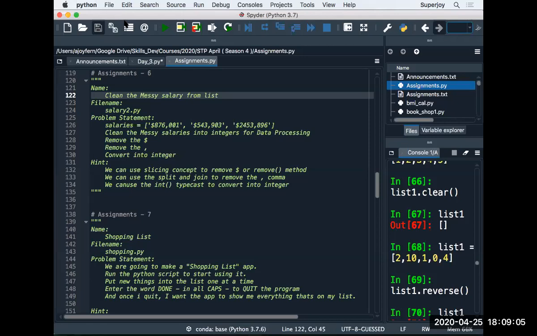This assignment is in continuation of the last assignment you did, the salary. You remember the salary assignment? You had to remove three things. Sorry, you had to remove two things. You had to remove the dollar, you had to remove the comma, and you need to convert that string into integer.